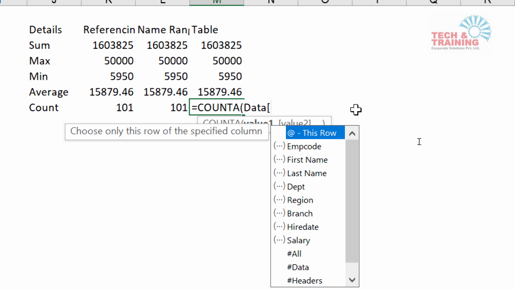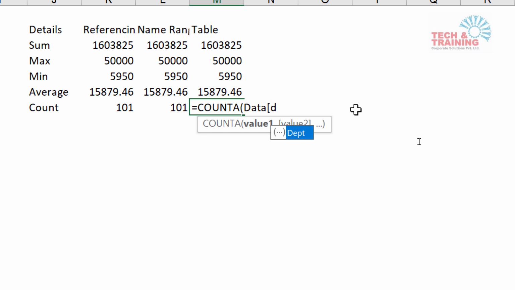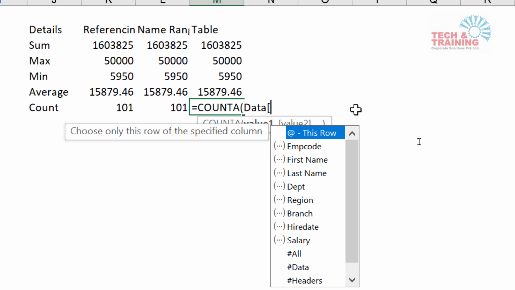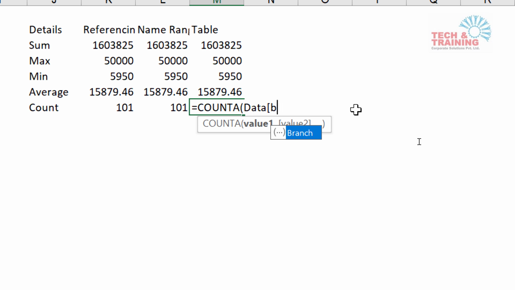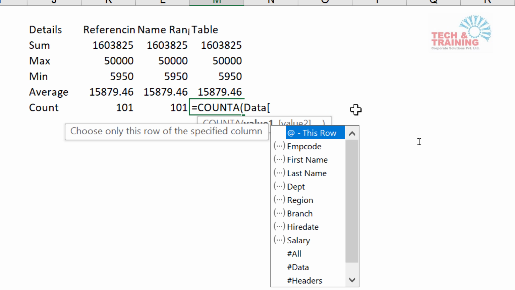But after learning about this table feature, all she has to do is remember the few initials, and she has been working with those tables consistently, so she remembers the initial words. If you want department, just type D and it filters the list. If you want branch, type B, it filters the list. The data is very simple, so one initial is helping you filter, but with bigger data you may have to type more initials to get the list. But see, this is how the table works, and it's extremely useful.